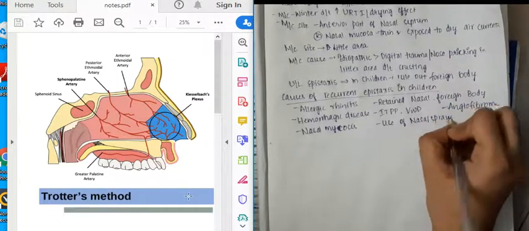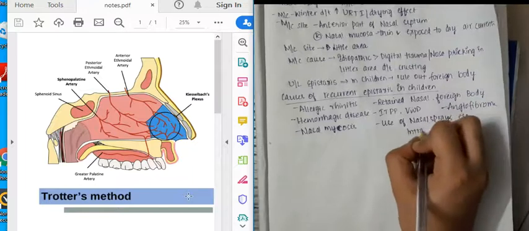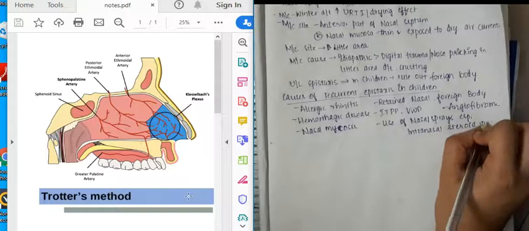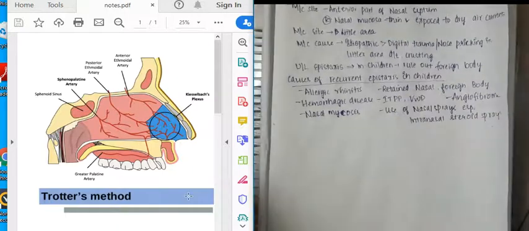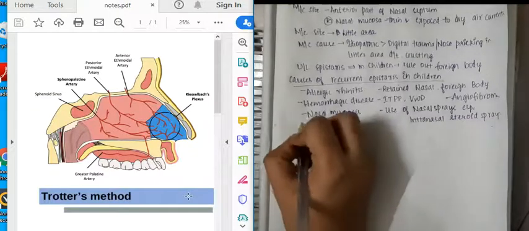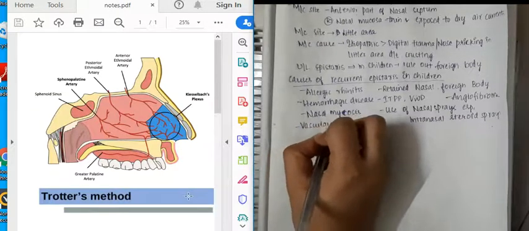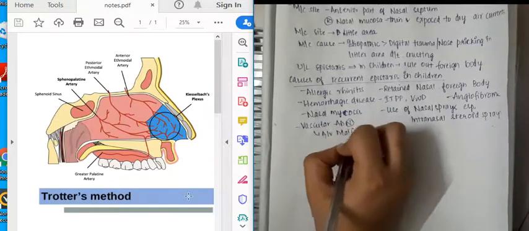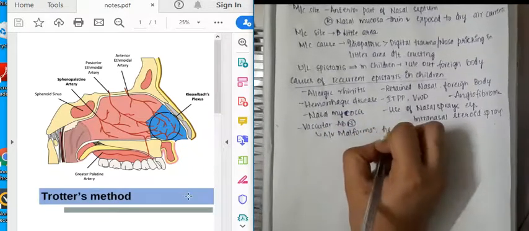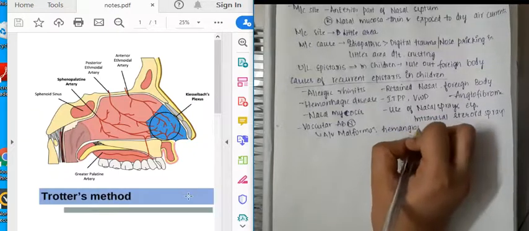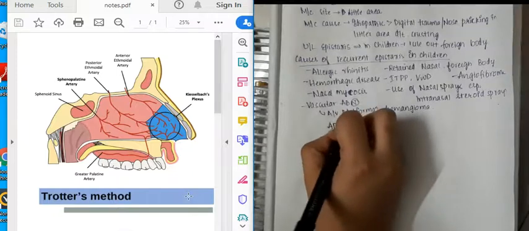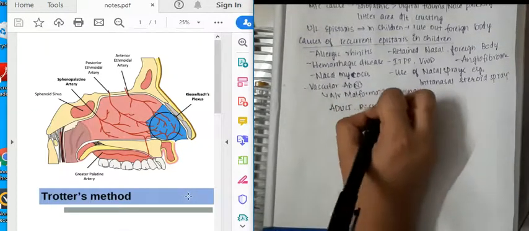Use of nasal sprays, especially intranasal steroid sprays, can cause rhinitis medicamentosa, leading to crust formation, thus causing recurrent epistaxis. Then it can be due to vascular abnormalities, especially AV malformation, arteriovenous malformation, or hemangioma. In all these, because of vascular fragility, there are increased chances of recurrent epistaxis.